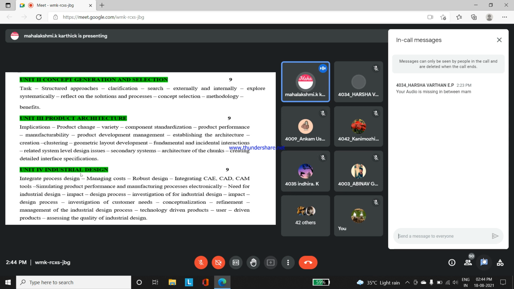Now suppose you are running a company in entrepreneurship, and you are going to introduce a product. You have completed all the parts up to product architecture. Now we have to focus on industrial design. What type of design if you give, it will be attractive to the people. So some tools we will use for designing. For example, automobile products depend on the CAD tools, computer aided tools, to design the automobile.